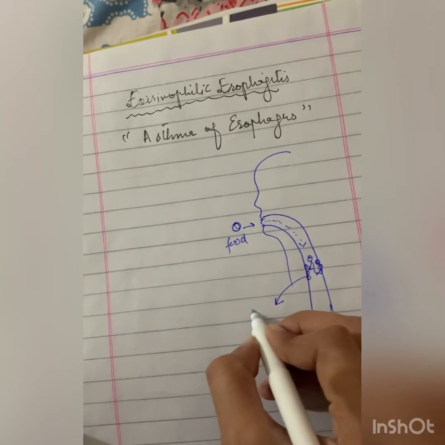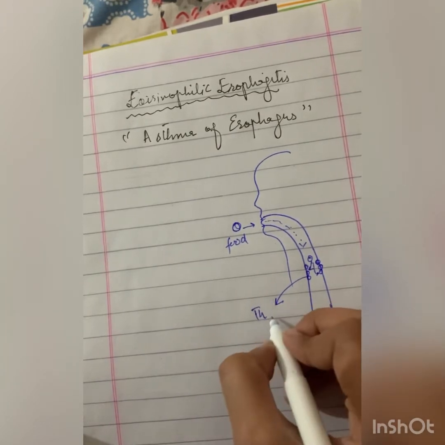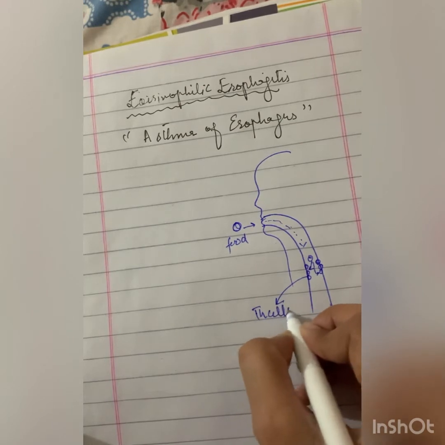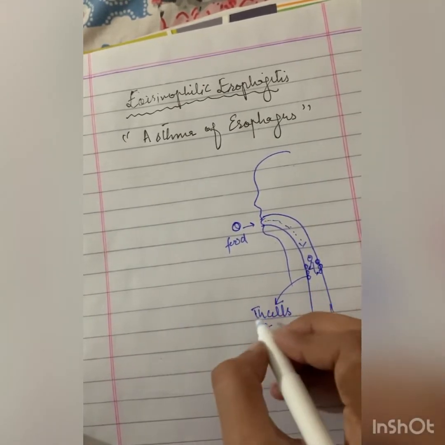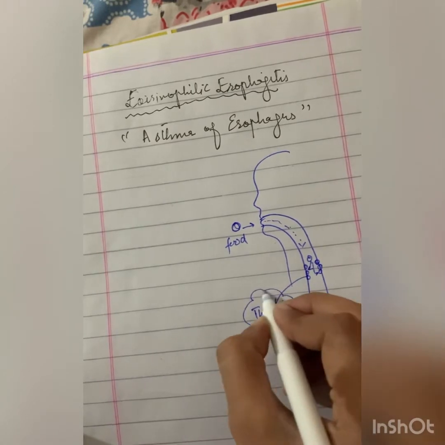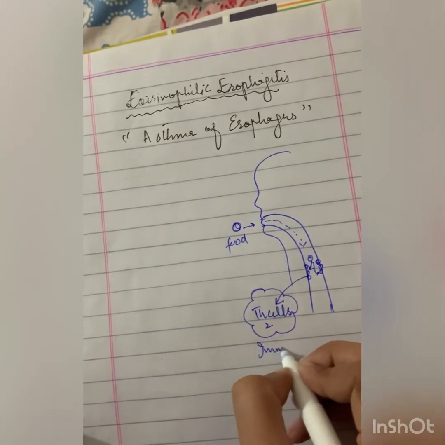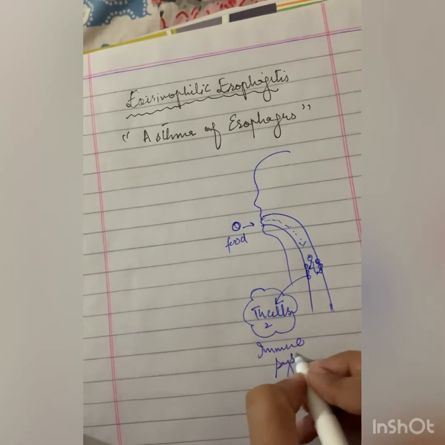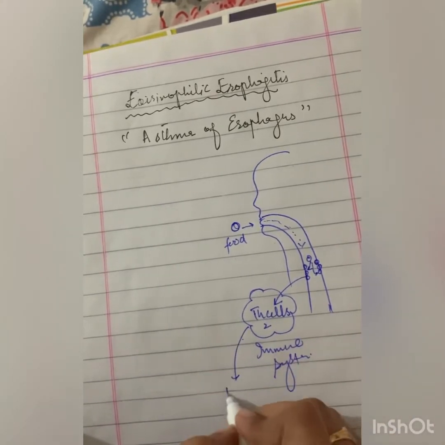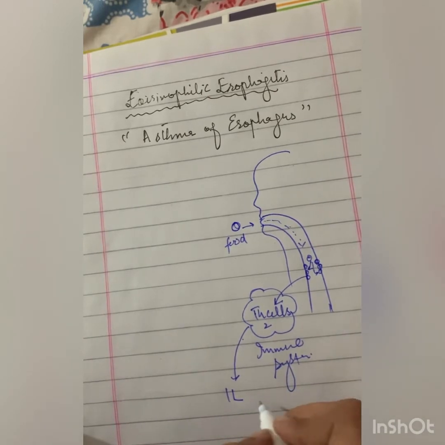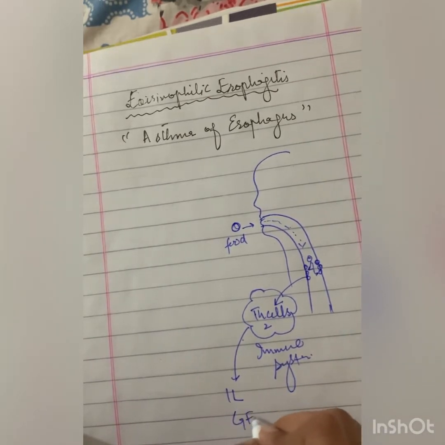They stimulate helper T cells. The cells stimulate the immune system, which is the T cells, and then they release interleukins, growth factor beta.